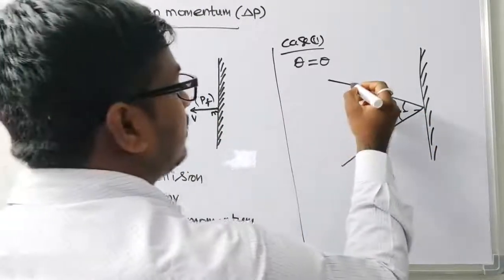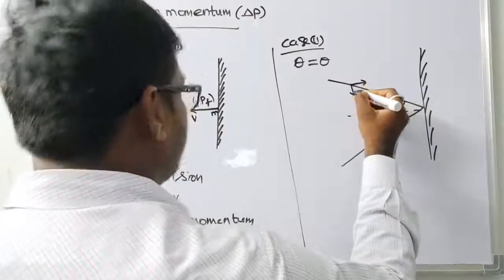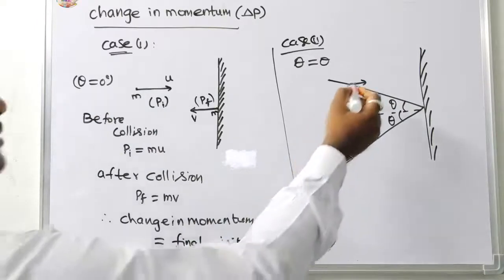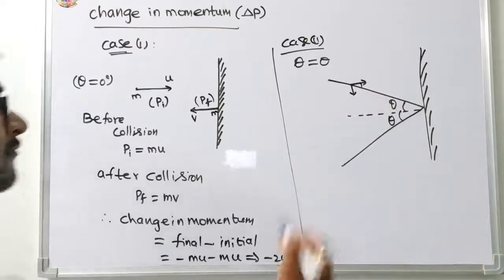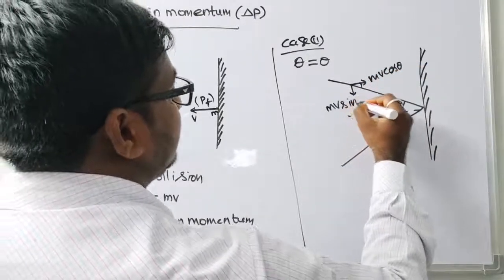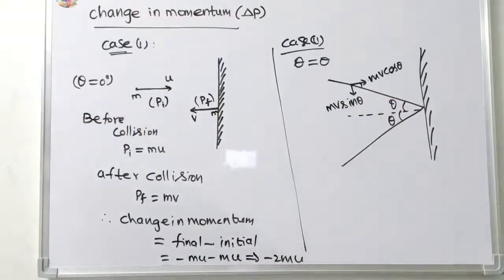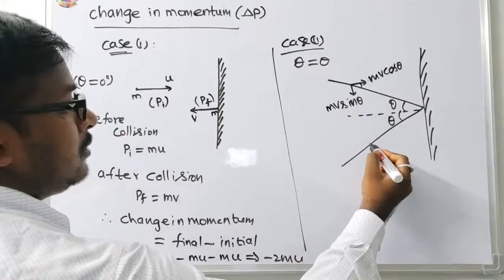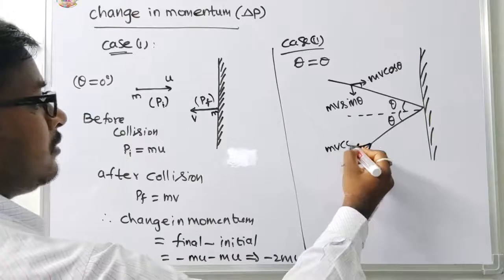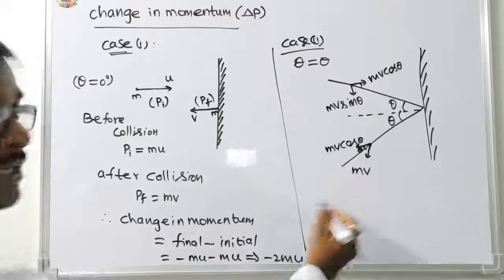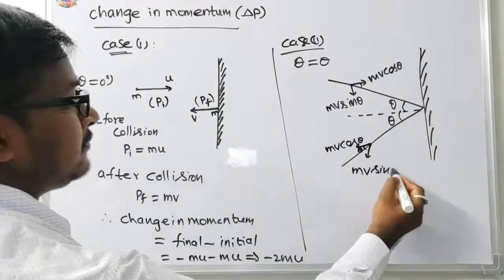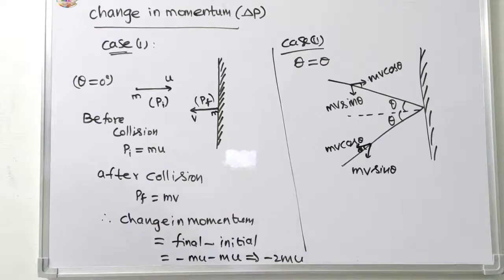First, resolve into two components, mv cos theta and mv sin theta. So going back to the same medium, mv cos theta, mv sin theta, in the horizontal direction.